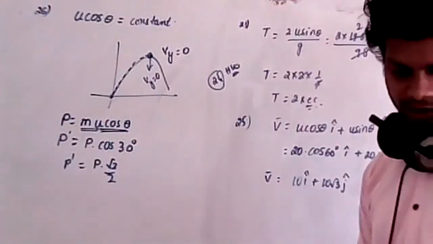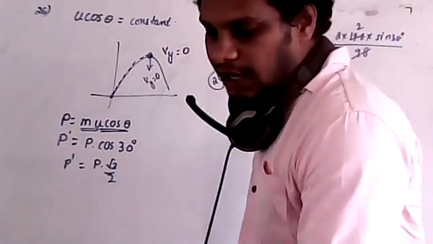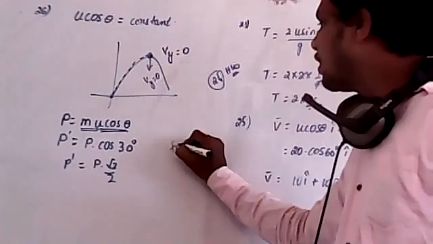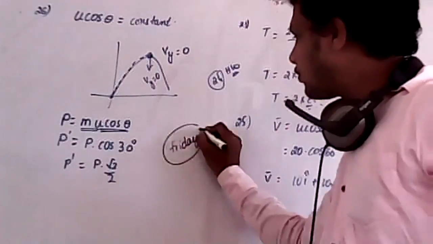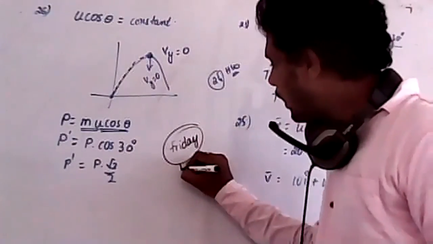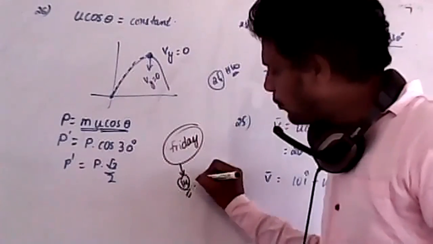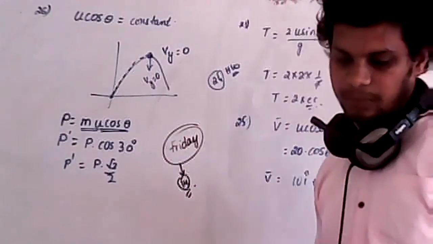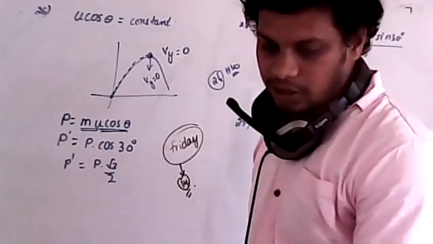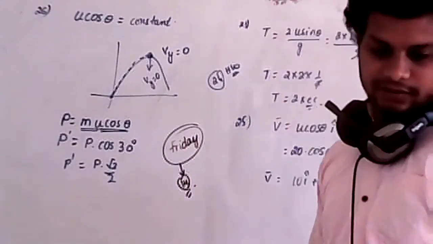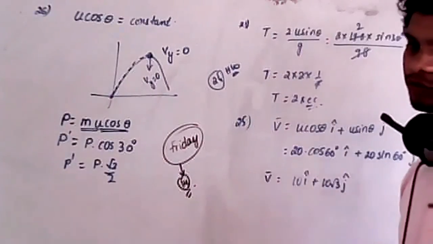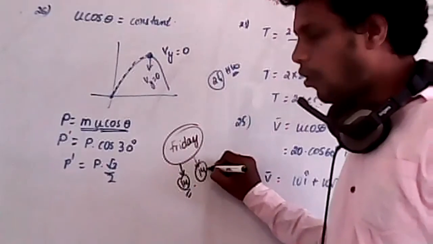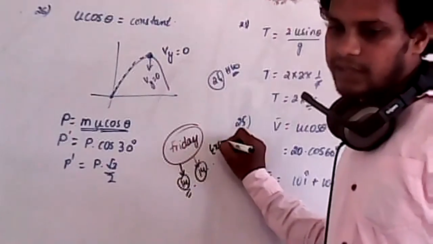Are you clear? So today I will stop up to here, and next Friday and Saturday we again have the objective class. At that time, I will explain problem number 14, which I skipped now, and we'll discuss the remaining problems during that class. So next Friday, I will explain the skipped problem number 14 and the complete exercise number 1.